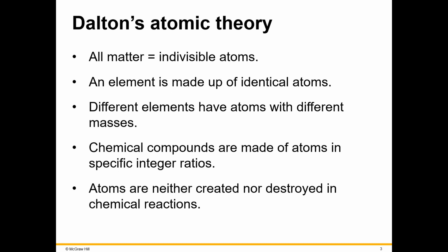What Dalton's theory said was that these indivisible minute particles called atoms were the elements that made up all matter. The second point said that all atoms of one particular element are the same shape and mass. And we know that's not true today if you think about isotopes. The third one is that the atoms of different elements differ in shape and mass. In fact, we see this to be the case with the number of protons and electrons.